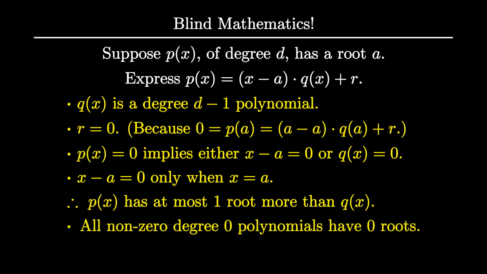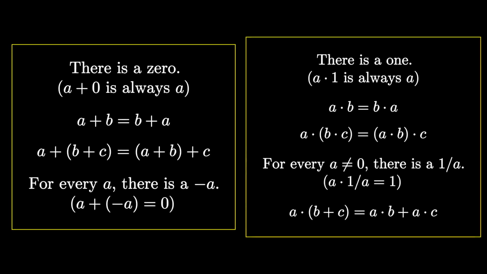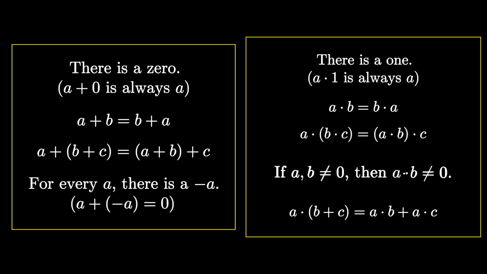Part 2 was to say that two degree d polynomials intersect at most d times. This proof didn't look at what number we were using. It just used the fact that if p of a minus q of a was 0, then p of a is equal to q of a. This is the same as saying that the additive inverse is unique, which we just proved. If you looked carefully at the proof we just did, we didn't really require there to be multiplicative inverses. What we really cared about was that two non-zero numbers cannot multiply to give 0.